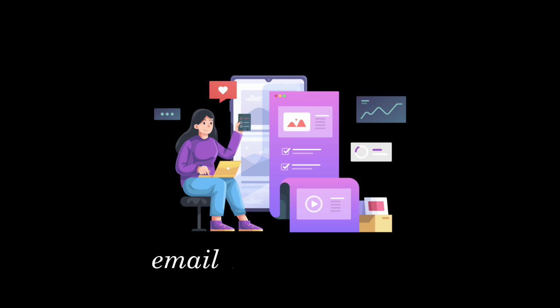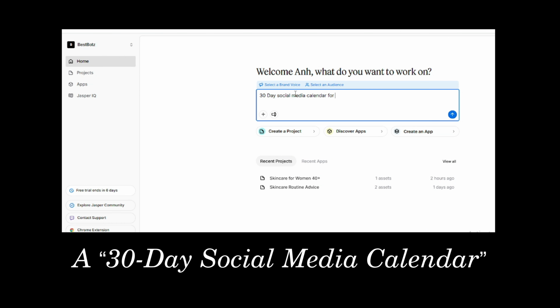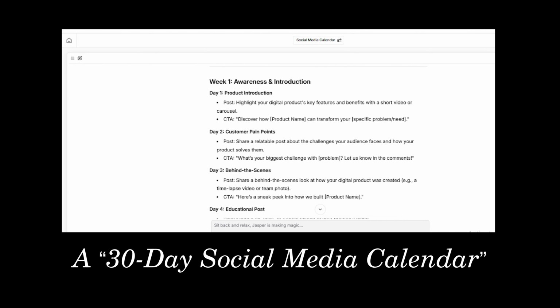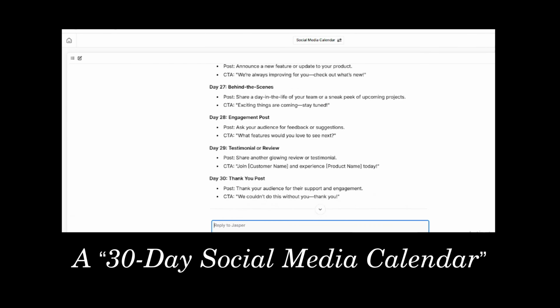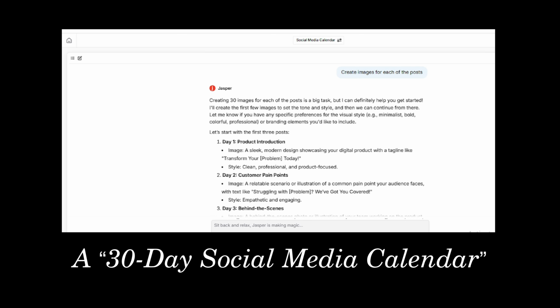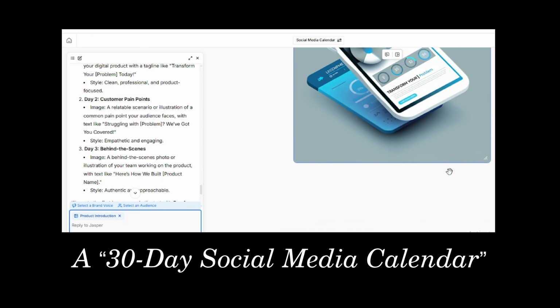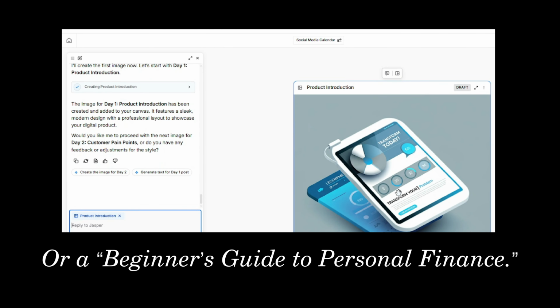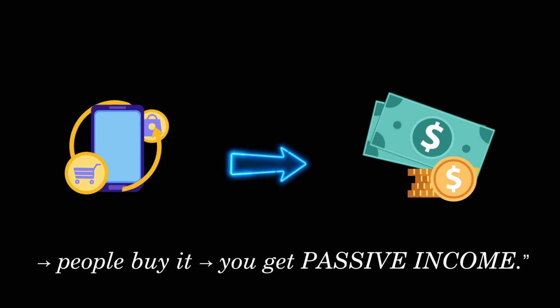Method 4: Digital products. Use Jasper to create ebooks, email courses, and guides. Example, a 30-day social media calendar, or a beginner's guide to personal finance. Upload to Gumroad, Etsy, or your website. People buy it, you get passive income.